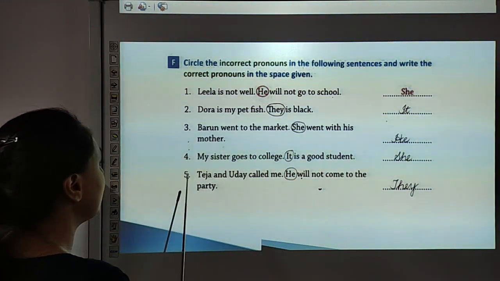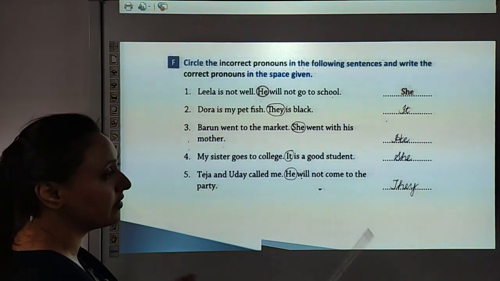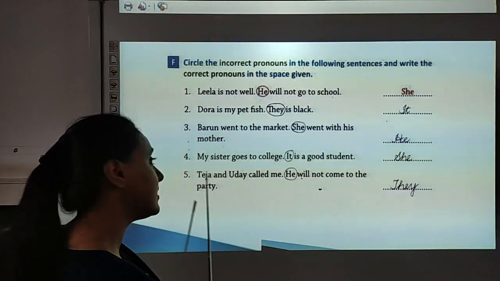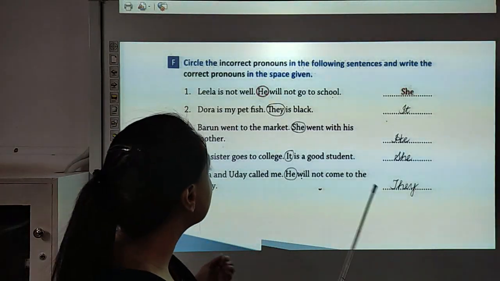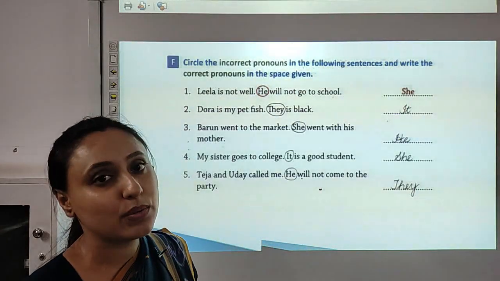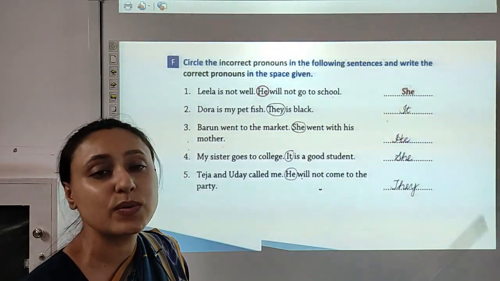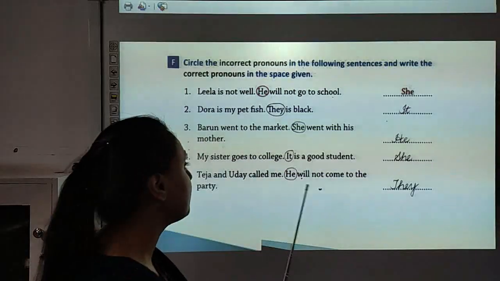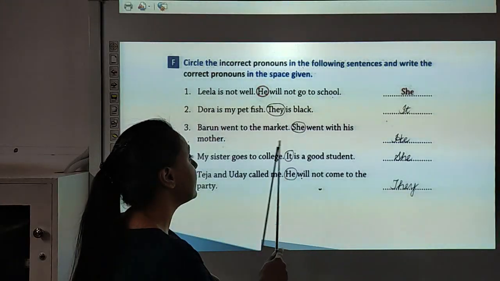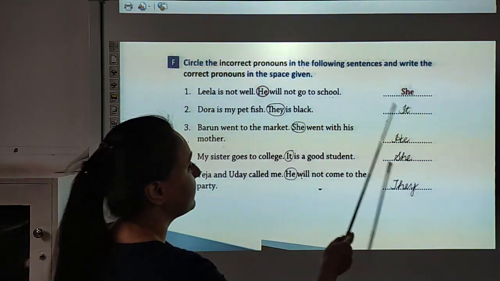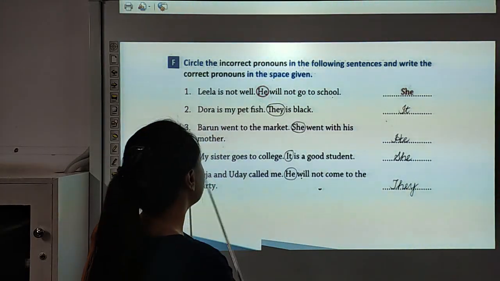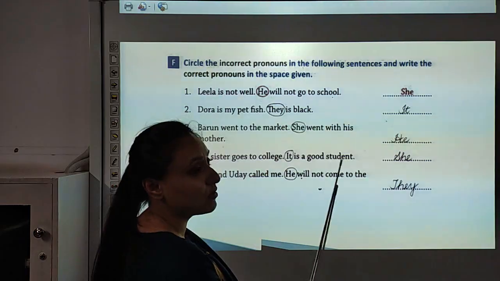Now look at number 4. My sister goes to college. Here in this sentence we are talking about a girl, about a woman, because sister is written over here, right? It is a good student. So we will use pronoun she in place of it. It is wrong, so we will circle it. Then we will write the right one. Which is the right one? She. My sister goes to college. She is a good student.